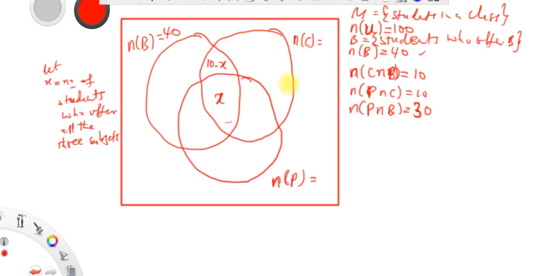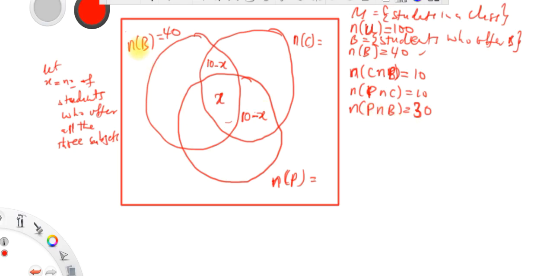And then we are also told that the number who offer physics and chemistry is also 10. So if the rest of them are offering biology in addition, then it means that those who offer chemistry and physics only have to be 10, and we subtract those who are offering biology in addition from it. So this one is 10 minus S. Everything, right? Yes.